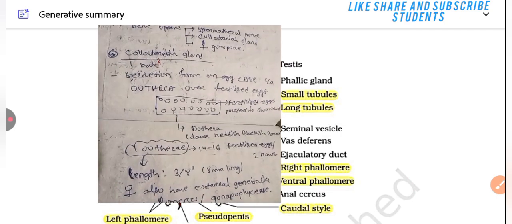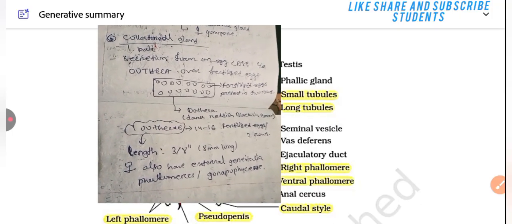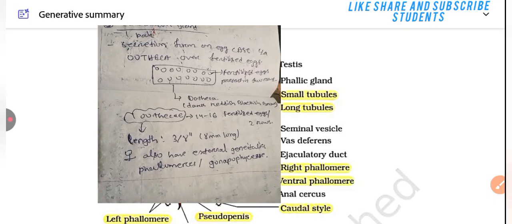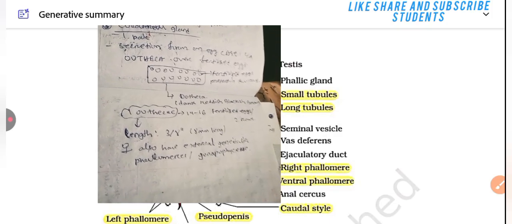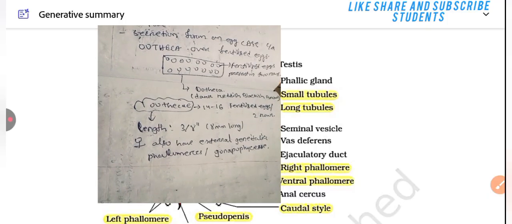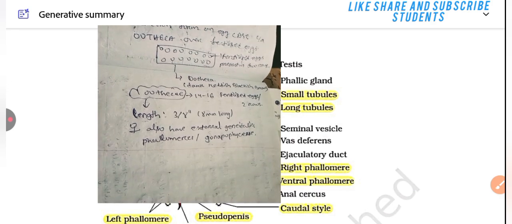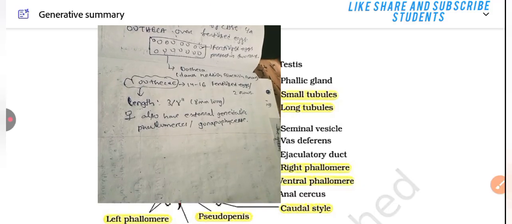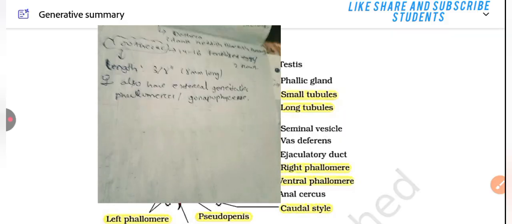The collateral gland is one pair, and its secretion forms an egg case called the ootheca over the fertilized eggs. Fertilized eggs are present in 2 rows. The ootheca is dark reddish blackish brown. One ootheca has 14 to 16 fertilized eggs in 2 rows. Its length is 8 mm. The female also has external genitalia, phallomere or gonapophysis.